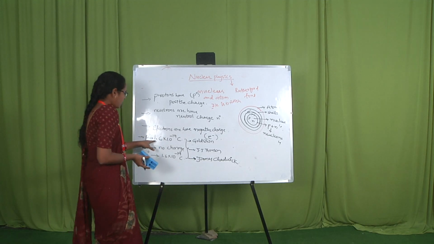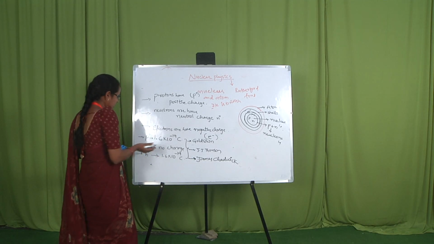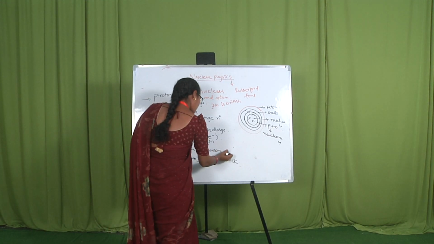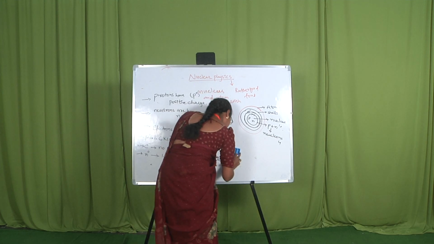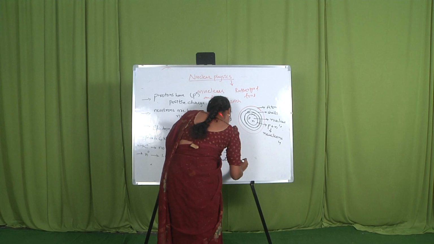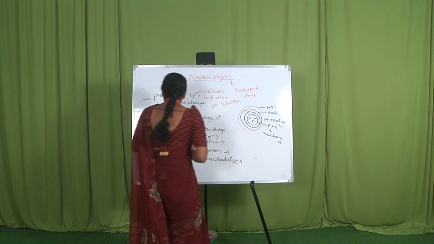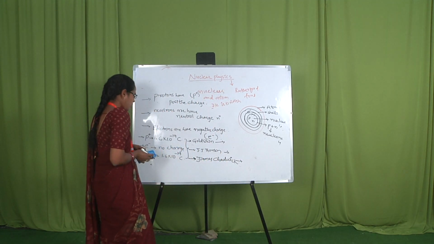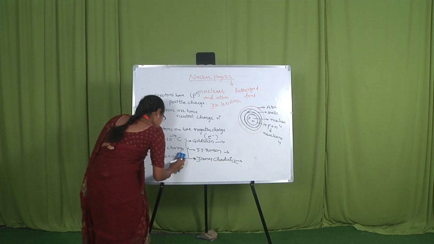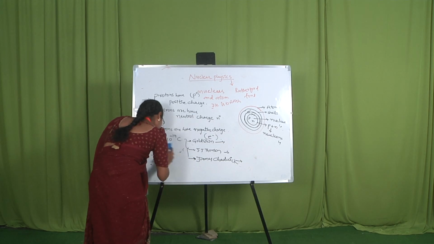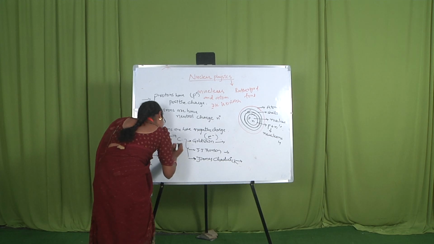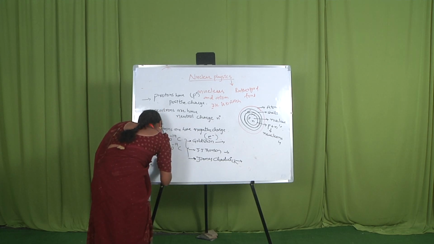Protons have 1.6 into 10 to the power of minus 19 coulomb charge. Electrons have the same magnitude of negative charge. Neutrons have no charge.